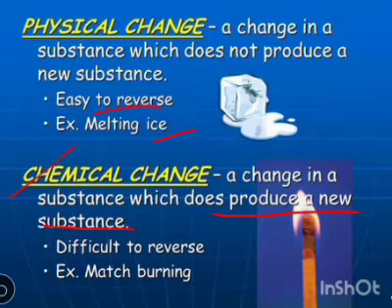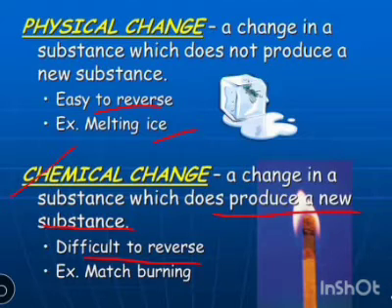They are irreversible or difficult to revert. Some examples are burning matchstick, burning wood, cooking food, etc. All are examples of chemical changes.